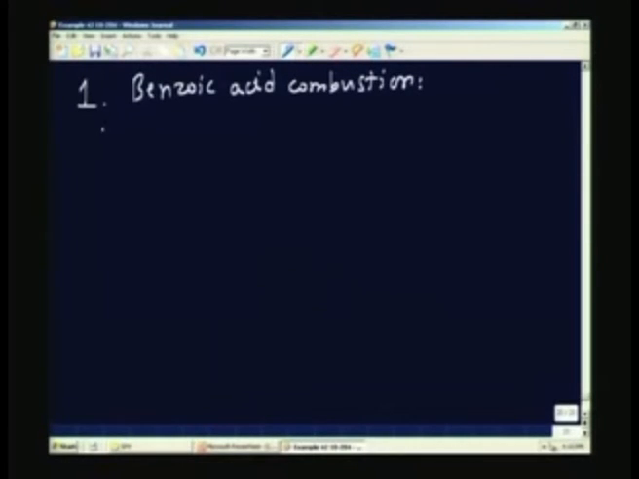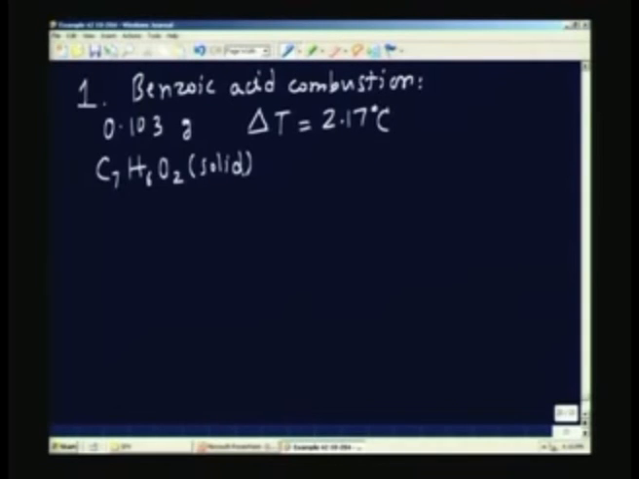So, we have the mass of the acid burnt as 0.103 gram, and the temperature change is 2.17 degrees Celsius. This is the first part of the problem. We already know that benzoic acid is given by C7H6O2, in the solid form, and the reaction can be written as C7H6O2, solid, plus oxygen in the bomb. There is enough oxygen so that the combustion is going to take place completely. Complete combustion is guaranteed.